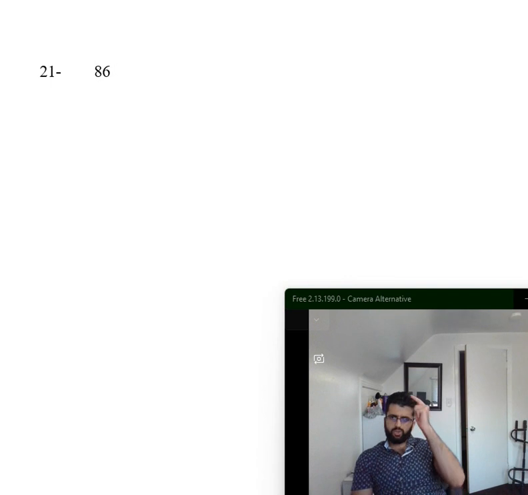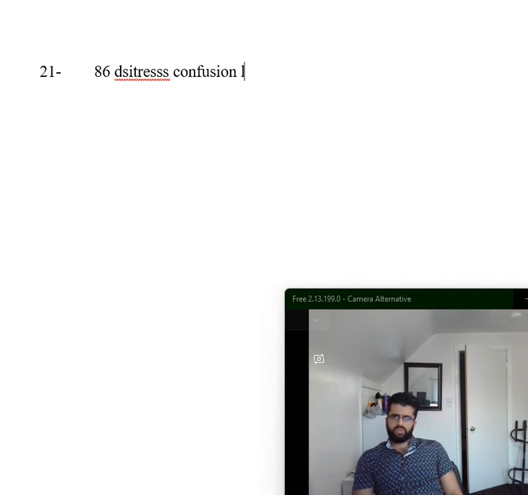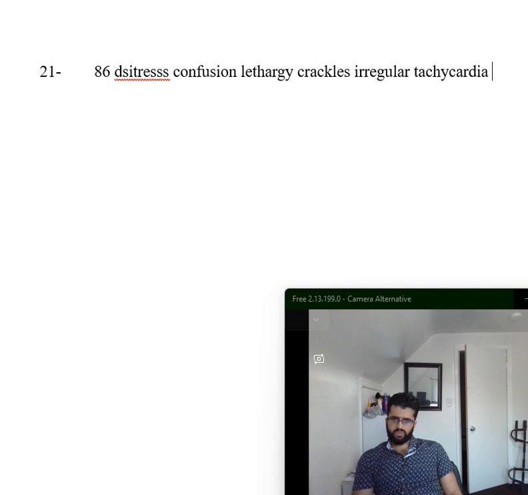Okay, so you have a patient who's 86, came in because of respiratory distress, confusion, lethargy, started this morning. Your exam shows crackles, irregular tachycardia, and there is a left femoral neck fracture as well. So what would be the best next step in this patient? You do supportive care, okay?